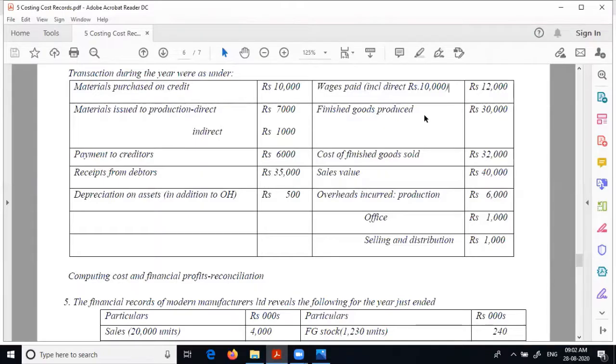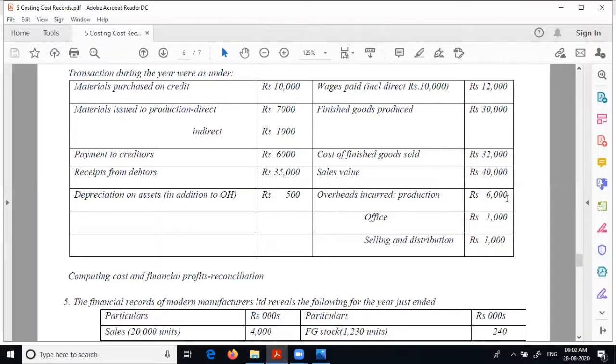Next, finished goods control account. Produced. This is completed. Therefore, finished goods control account debit to WIP. Cost of goods sold. Finished goods is coming down. Cost of sales is increasing. Cost of sales to finished goods control account. Sales value 40,000. Debtors to sales 40,000.